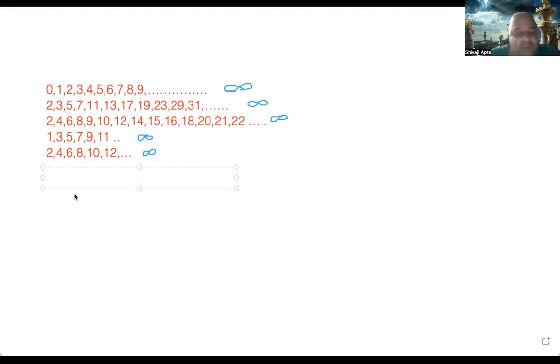Because every alternate number is even, right? So if you take 1 up to 10, there are 10 natural numbers, but there are 5 odd numbers and 5 even numbers. If you go up to 100, then there will be 50 odd and 50 even numbers. So one way to think is that the total number of natural numbers is infinite, but they are twice as much as the odd or the even numbers, right? And logically it is okay, right?